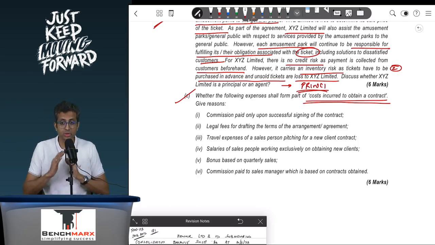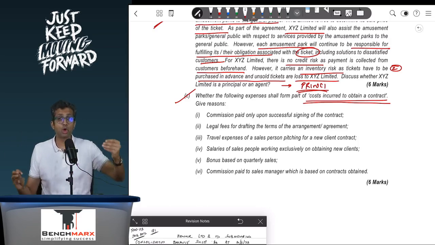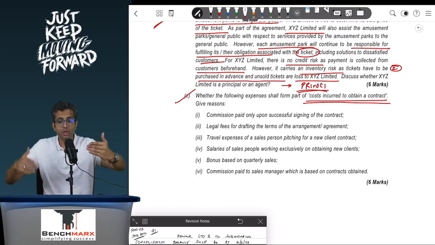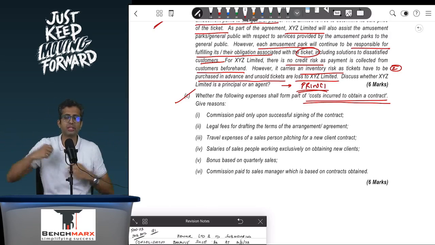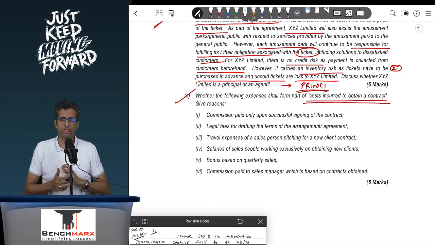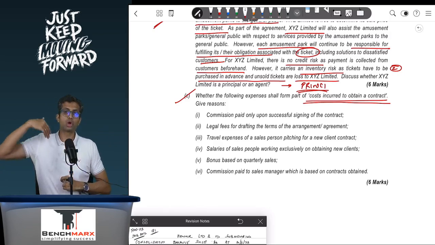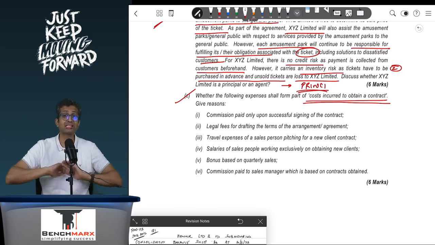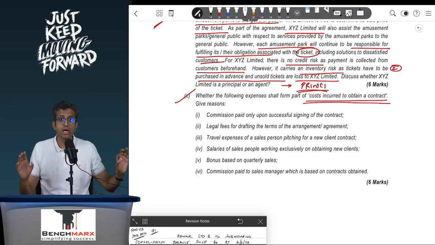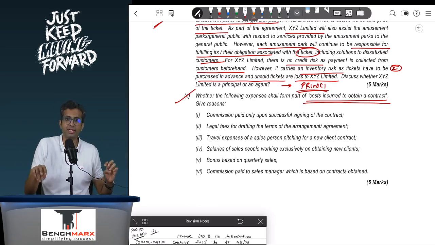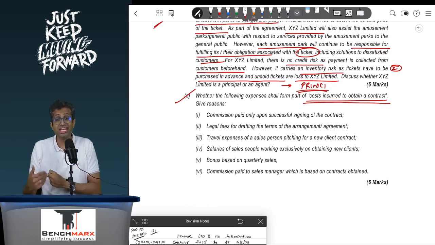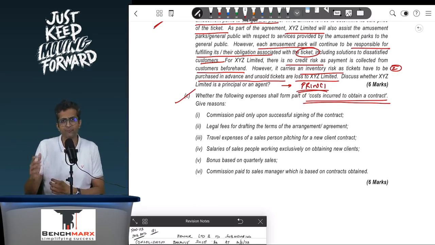Sorry, if the parties to the agreement were to walk away, would the cost still be incurred? If the cost will still be incurred, we are saying that these are not incremental to acquisition, because even if the contract is not entered, you are still incurring it, and hence they are not treated as contract acquisition cost. However, if these costs will be saved if the contract is not entered, and will be incurred if the contract is entered, then they are contract acquisition cost.